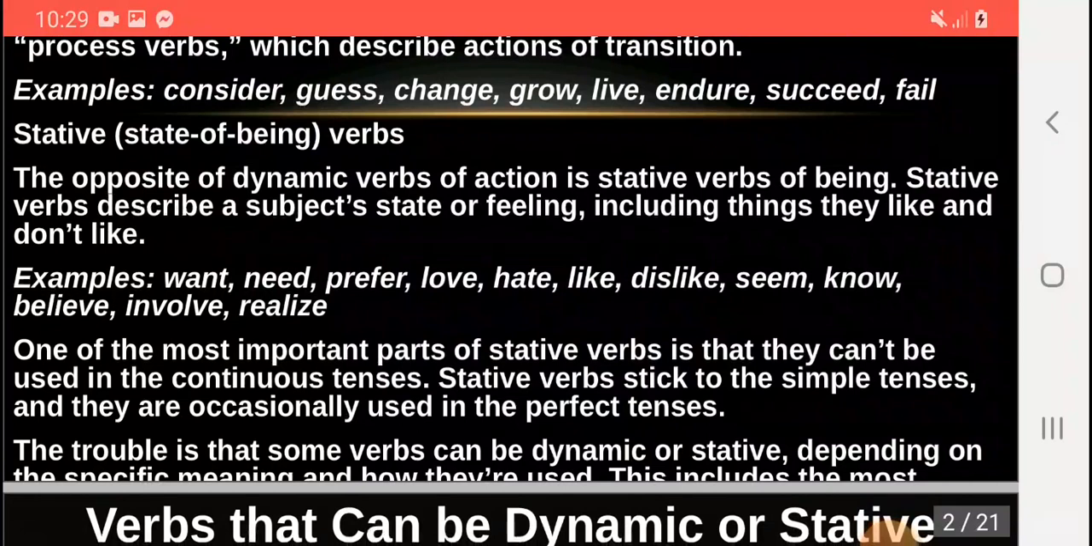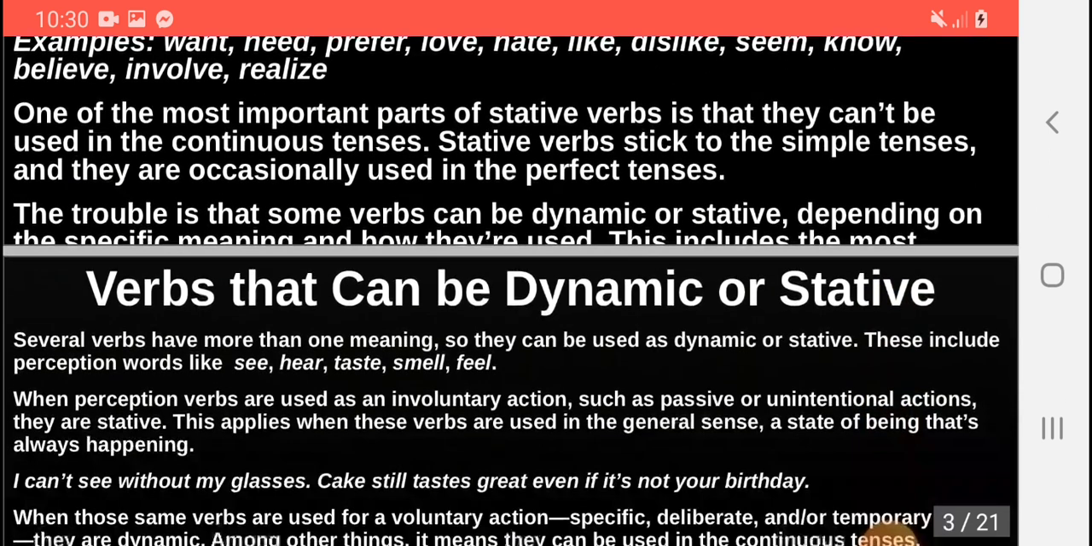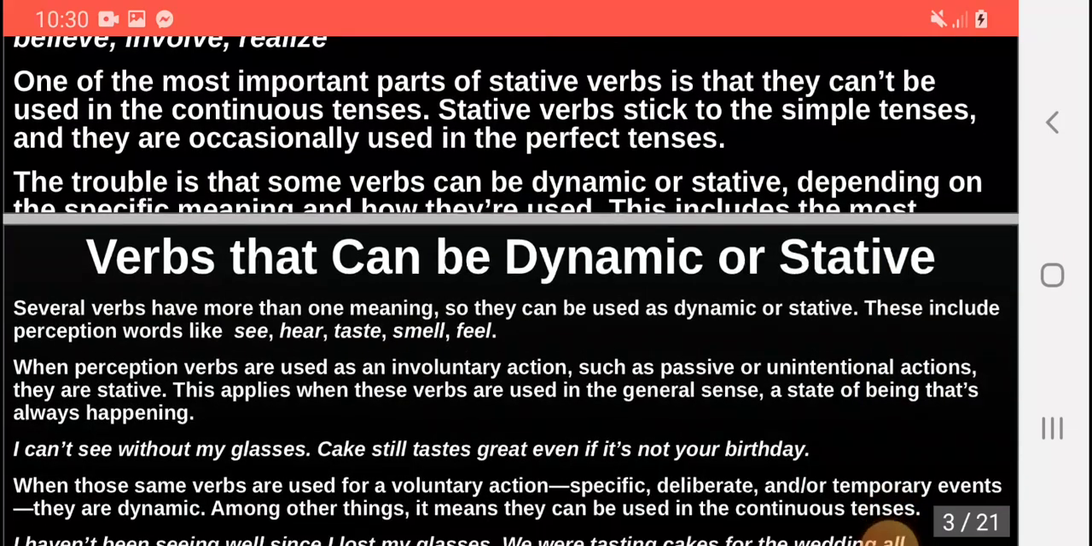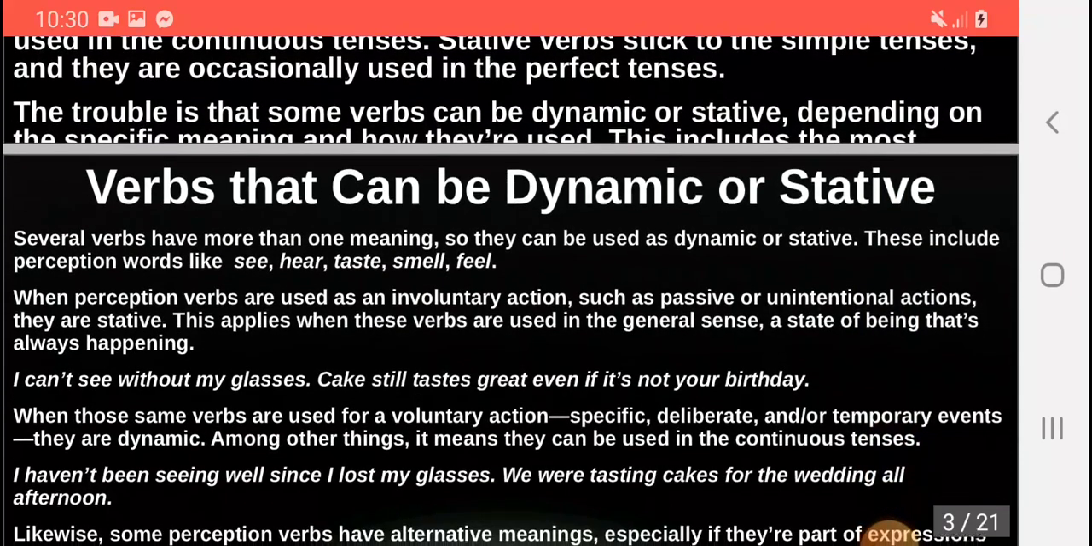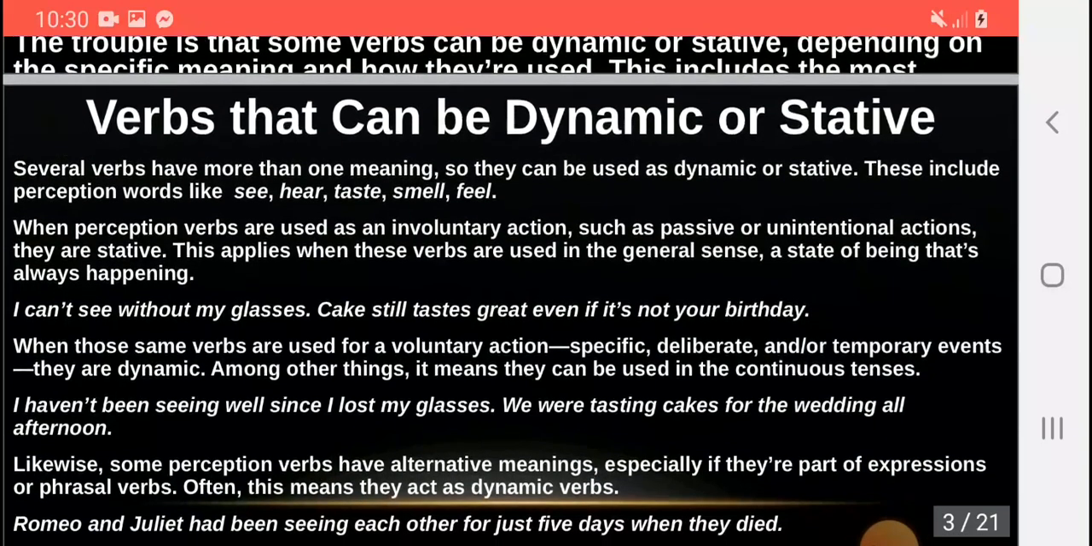One of the most important parts of stative verbs is that they cannot be used in the continuous tenses. Stative verbs stick to the simple tense, though they are occasionally used in the perfect tenses. The trouble is that some verbs can be dynamic or stative depending on the specific meaning and how they are used. Several verbs have more than one meaning, so they can be used as dynamic or stative.